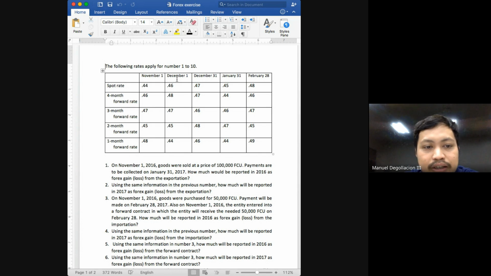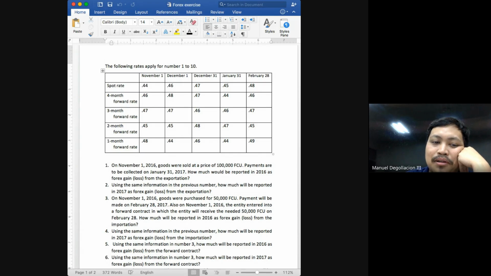Last, as of November 30, what is the estimated spot rate on February 28? 0.47, which is the 3-month forward rate on December 1, because February 28 is 3 months away from November 30.